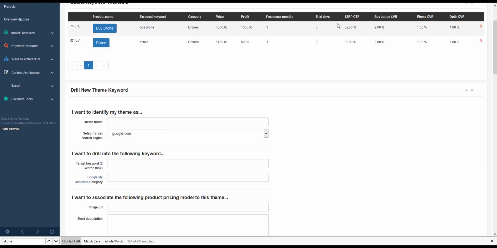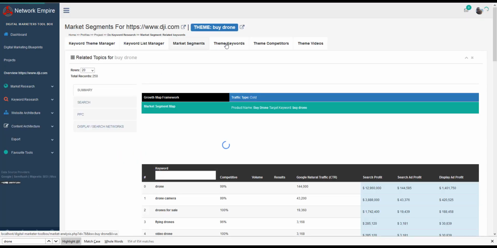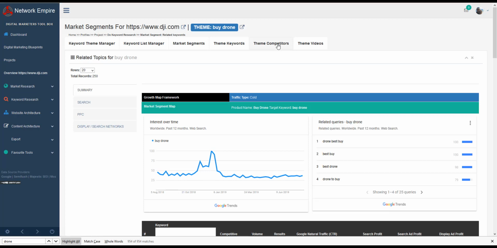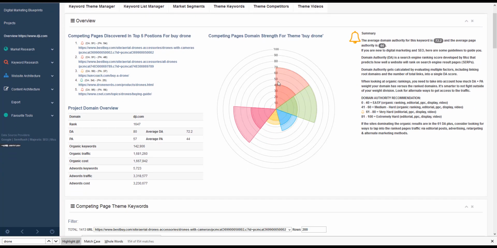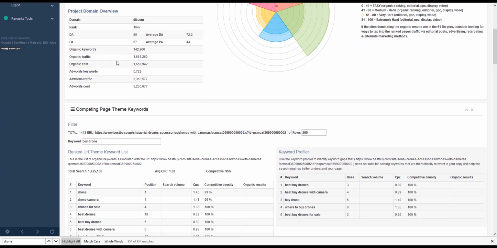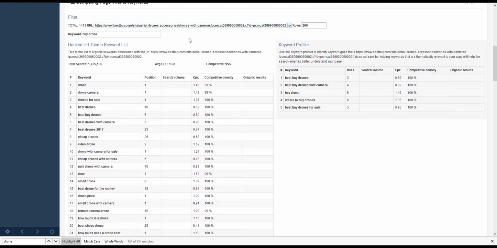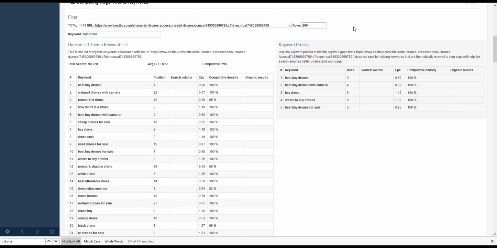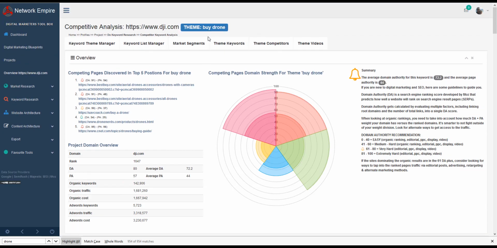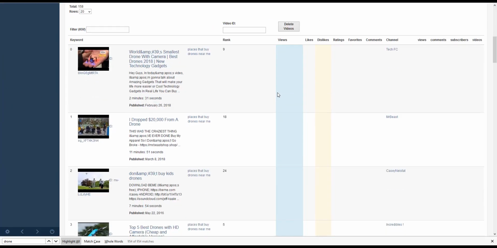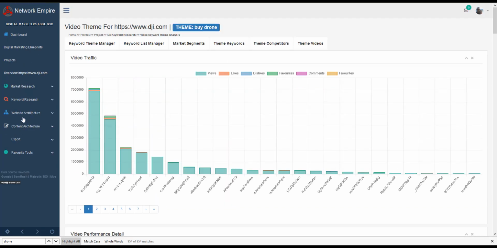We bind a funnel to it, we drill it, and then once it's drilled, we get the segments, the theme keywords back, the competitors. You can see how strong the competitors are in the market, what's the domain authority. We can see all the keywords that the ranked pages have. Everything's prepped and ready, and we can also see all the keywords that contain buyer drone, because we're in the buyer drone theme. Okay, so that's pretty awesome. And then we've got the theme videos, and it shows us all the top videos and the results for that.